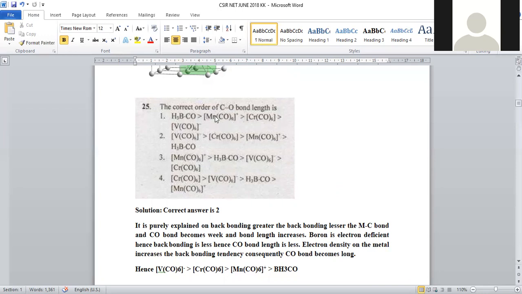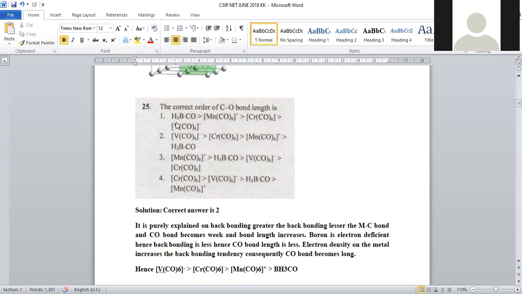The positively charged complex has less electron density on the central metal, so back bonding will be less. Followed by BH3CO. When we take borane in contact with CO, back bonding is extremely low because the BH3 complex is electron deficient. It is a Lewis acid in nature. That's why back bonding proximity is extremely low.